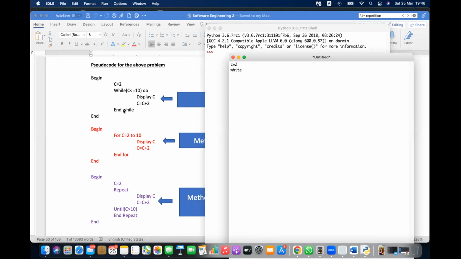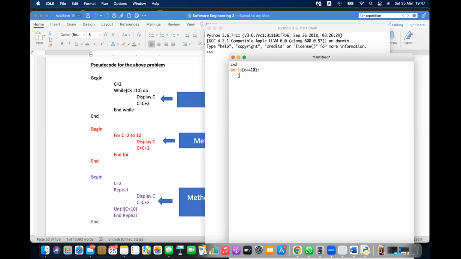While, all simple, right? You can say C, the same C that you are using here. If you're using num, here it should be num. If you're using number, this should be number, the variable name. If it is less than or equal to 10, then you need to proceed, colon, and press enter.